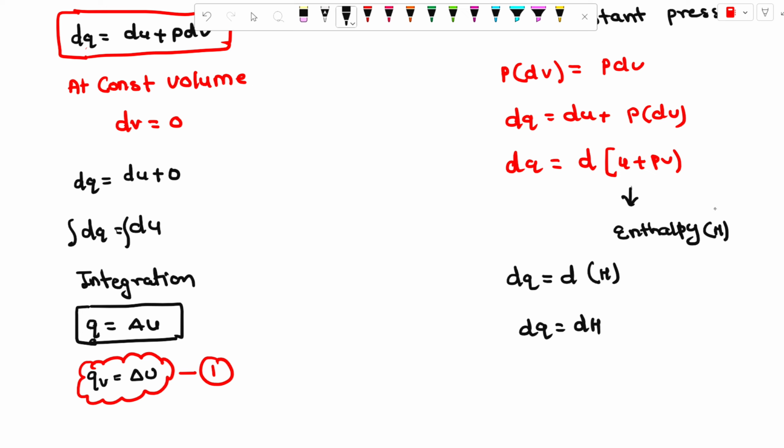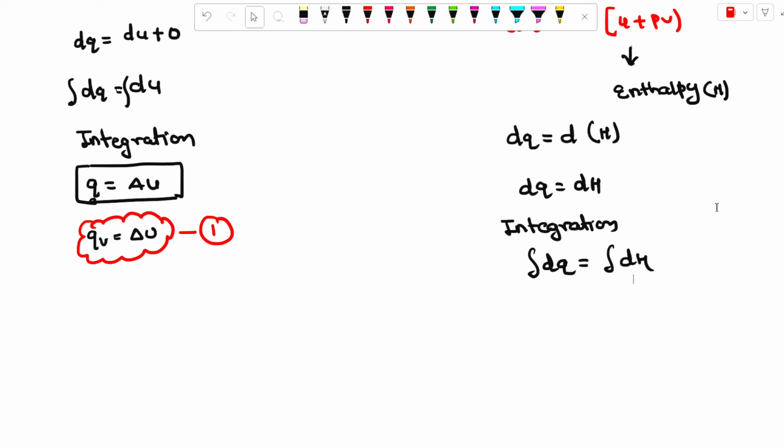After integration, dQ is equal to the integration of dH, and at constant pressure it is converted into Qp equal to delta H. This is the value at constant pressure.